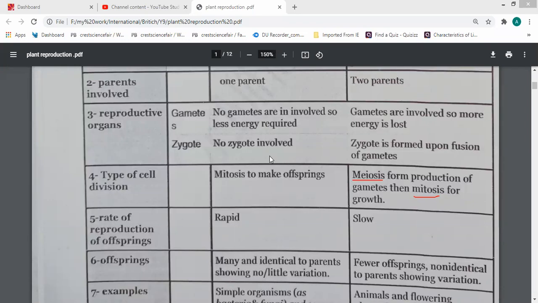The other type produces different cells with half the number of chromosomes. So the formation of gametes will be by the type of division that produces cells containing either the total number of chromosomes or half the number of chromosomes.